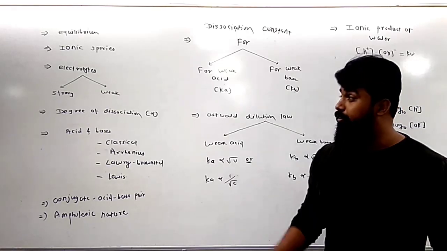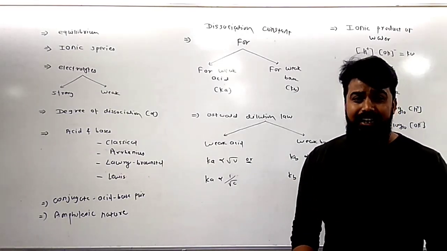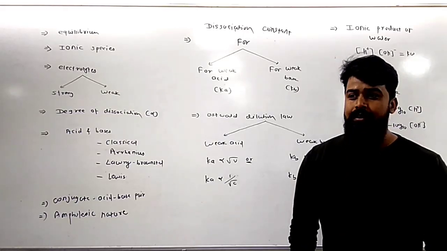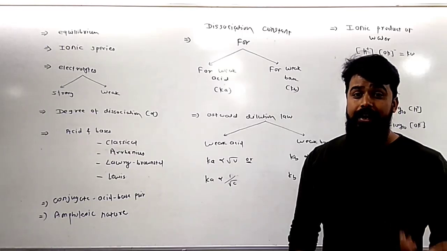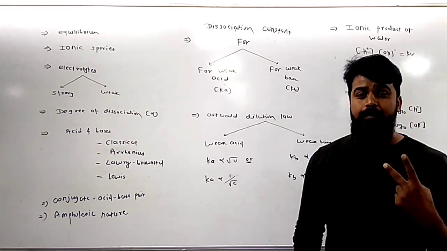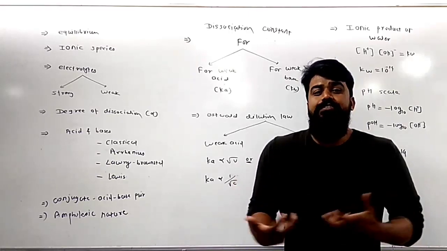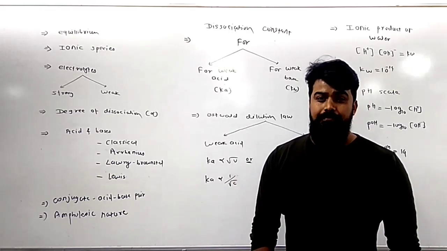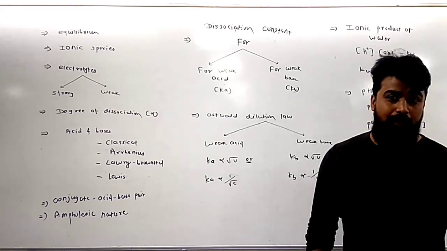Then we talk about the second concept, the ionic species. What is an ionic species? An atom or a group of atoms which carries a charge. An atom or a group of atoms which carries a positive charge is a cation. An atom or a group of atoms which carries a negative charge is an anion. So there are two types of ionic species, cation and anion. But when such a cation and anion combine with each other to form a neutral molecule, it is called an electrolyte. There are two types of electrolyte: strong electrolyte and weak electrolyte.